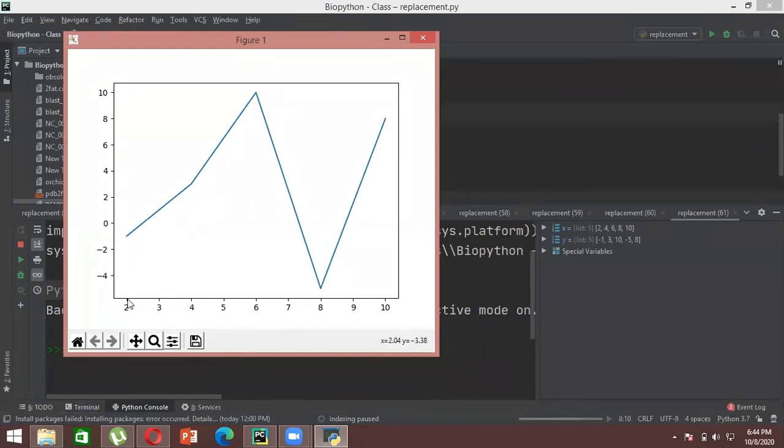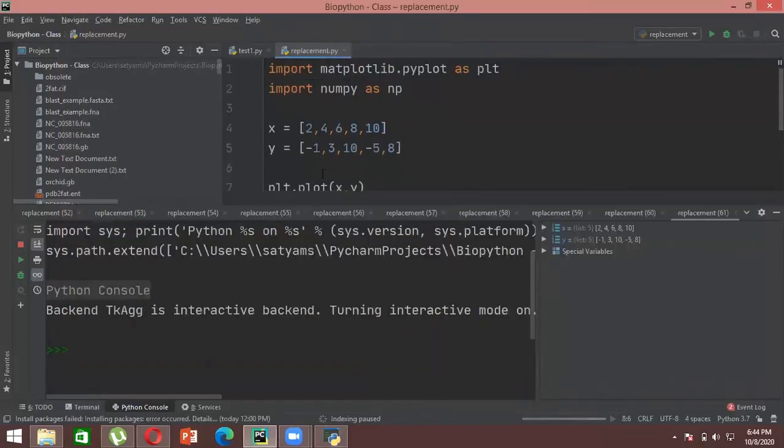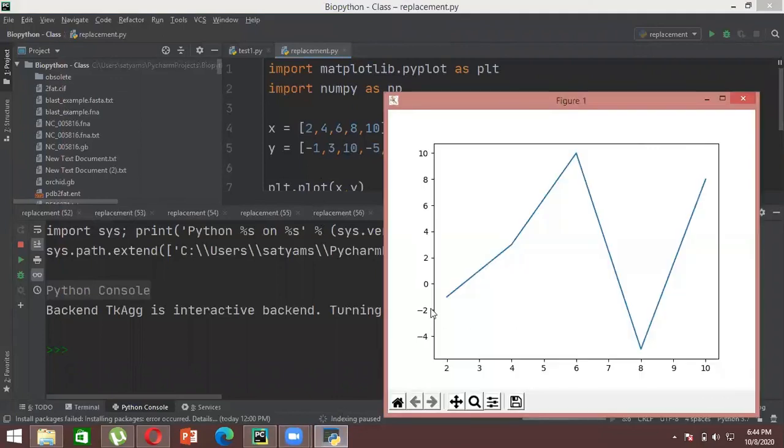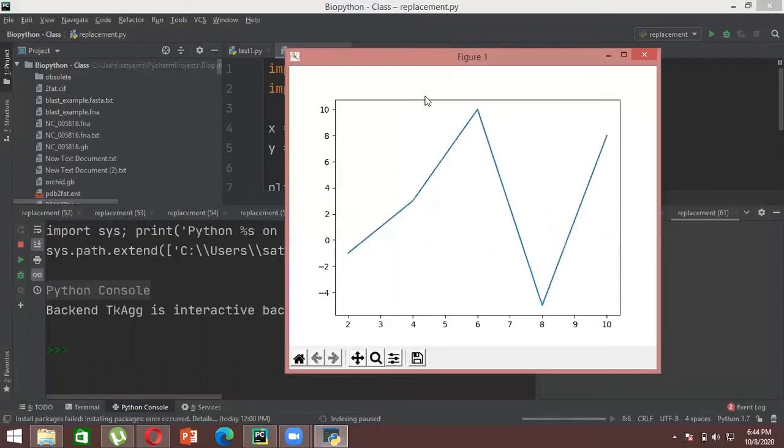So let's say you started off with a value of x at 2, and corresponding to 2 your value of y was -1, right? So corresponding to 2 the value of y is -1, then corresponding to 4 the value of y is 3, then corresponding to 6 the value of y is 10, then corresponding to 8 the value of y is -5, and then for the value of 10 it is 8. So this is how you can plot a line curve, basically a basic line curve, right?